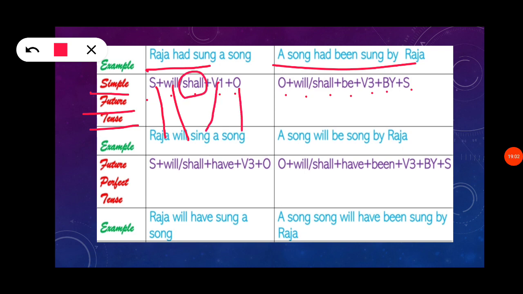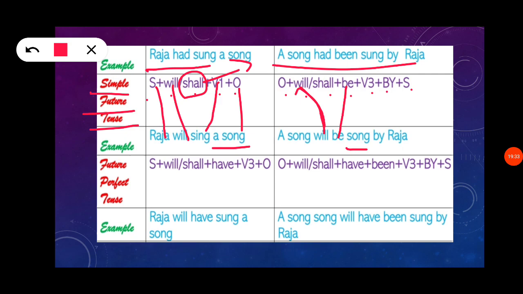Shall we have to use for the first person, I and we. For the remaining, he, she, it, you, they, that is the second person and third person, you have to use will. So what is the object here? A song. A song shall, sorry, a song will be sung.